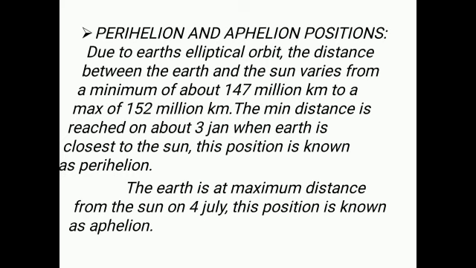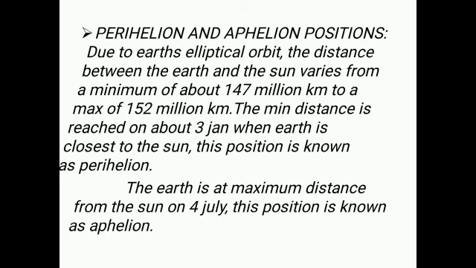Now let us discuss the perihelion and aphelion positions. The Earth's orbit is the path along which the Earth travels around the Sun. This path is elliptical in shape. Due to this elliptical orbit of the Earth, the distance between the Earth and the Sun varies. To understand this in a better way, come to page number 27. There is a figure 3.5 given to you. Just have a look at this figure.